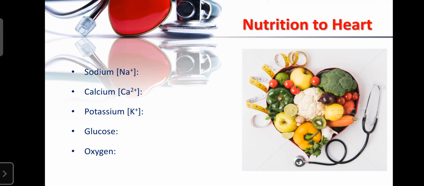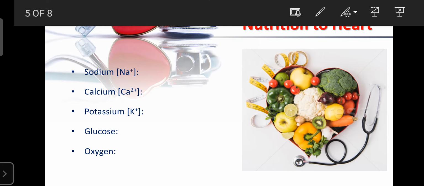But the heart has its own action potential with the help of the pacemaker cells or SA node. So with good nutrition along with that pacemaker, the heart can survive for more than 4 hours outside the body. Due to this reason only, the heart can be transported from one place to another place.